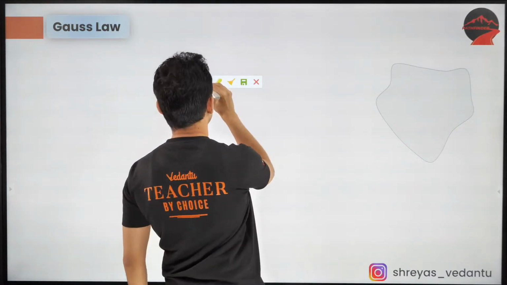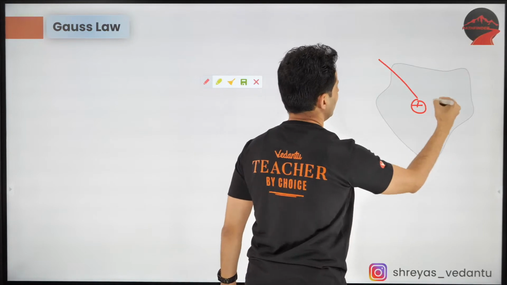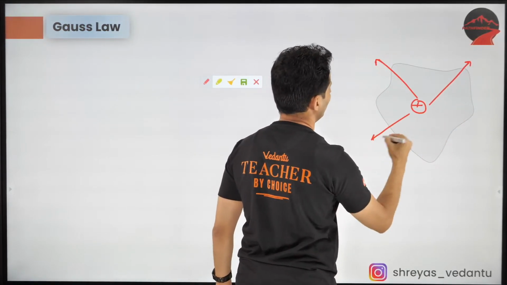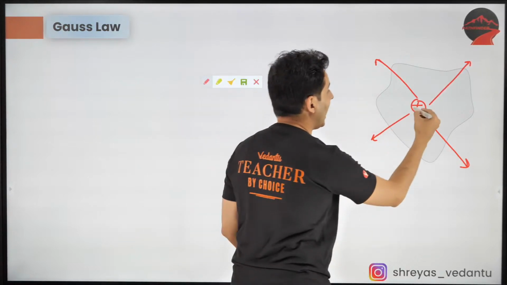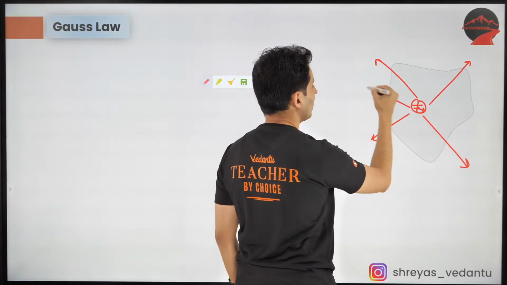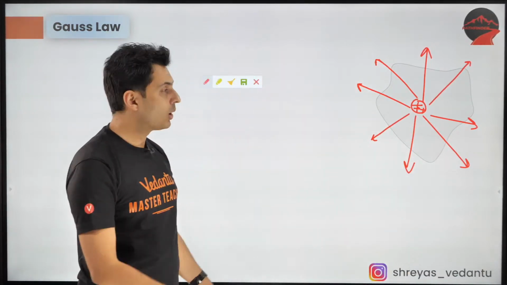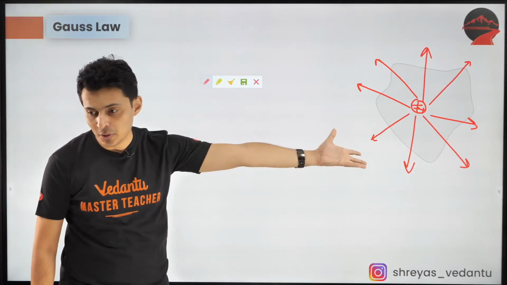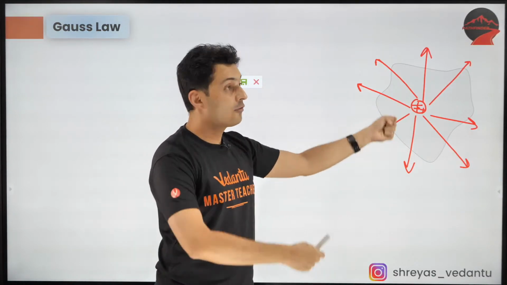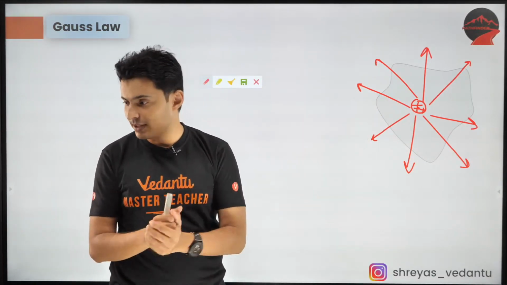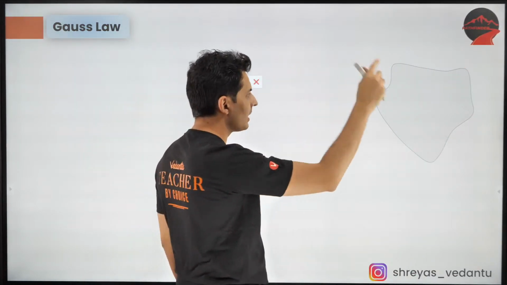Now imagine this. If there is a charge here, there are some field lines coming out of it. If I add more charges, what will happen? More flux will come. There will be more flux through it. Yes or no? So yes, if I increase the charge here, then the flux coming out of the surface will also increase. Beautiful.